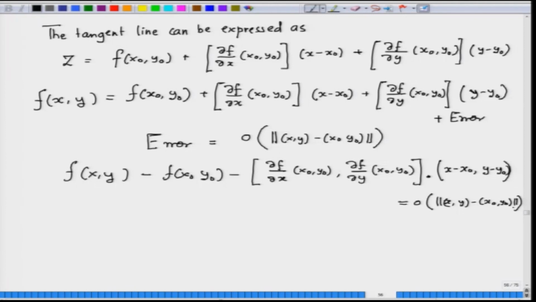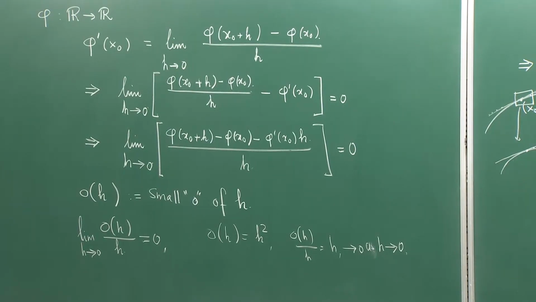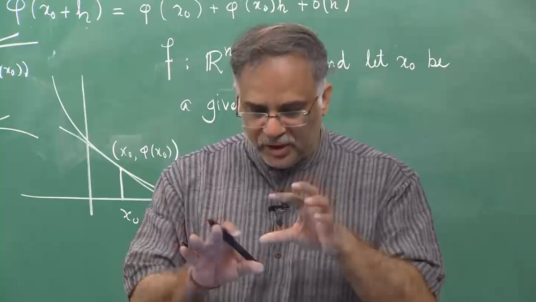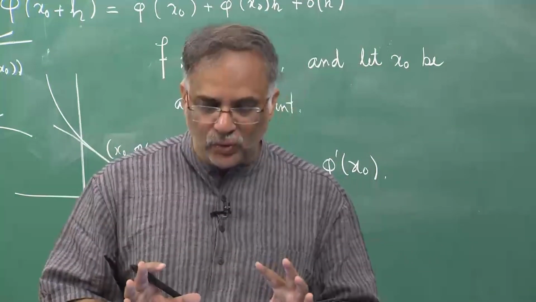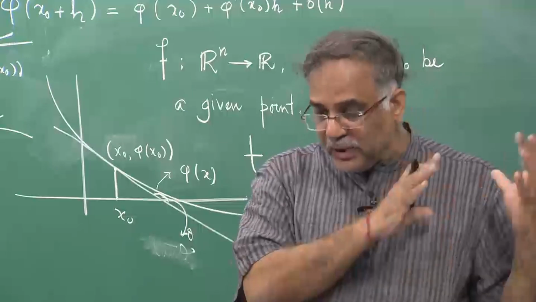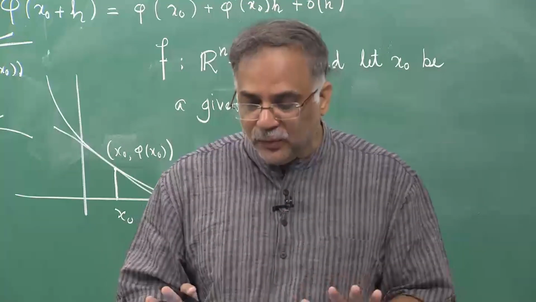So you see, from the basic geometry of the tangent, the tangent line is a very good approximation to the function value for all (x, y) values near the point (x naught, y naught). With that idea we get back the same definition of the derivative which we got intuitively by doing certain algebra on functions of one variable. So with this very simple geometrical approach, this gives us exactly how a derivative should look. In both cases we get back the same form of the derivative, which is the gradient vector, and this gives us a very meaningful way of doing things.